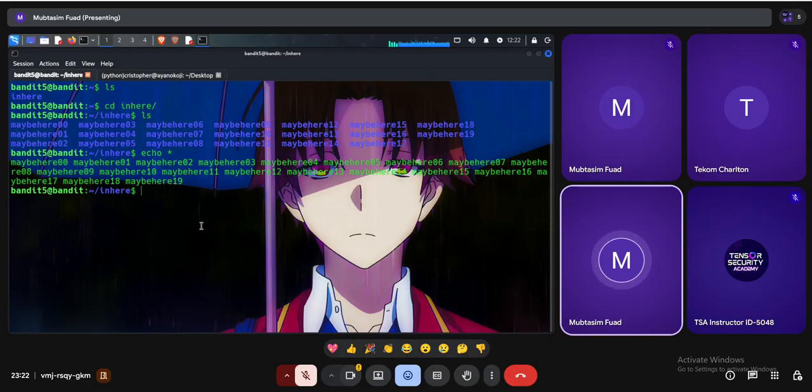Star is a special character. We use this one for regular expressions. Star means all. That means print all. Echo star means print all. So it printed all the directories. Right now we have 19 directories in our current working directory, and it has printed all 19 directories. But I also want to see all the files inside the directories.